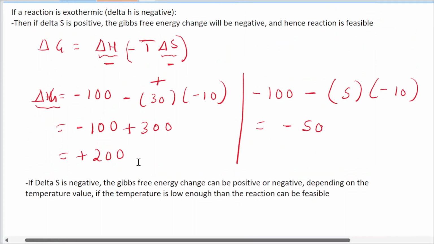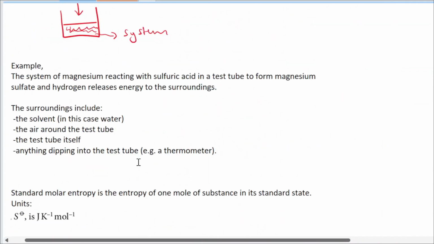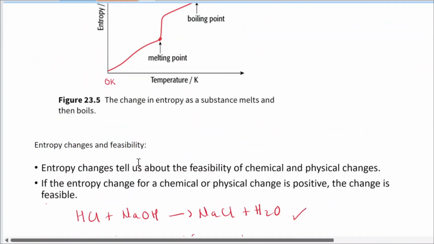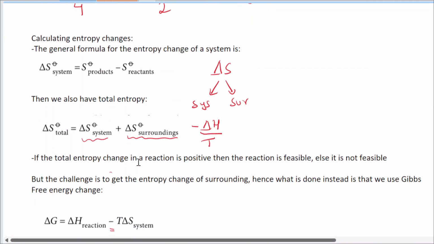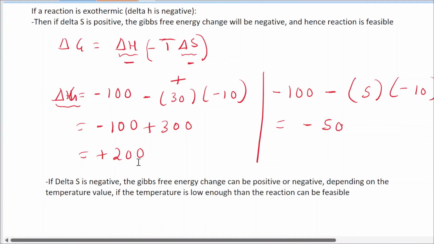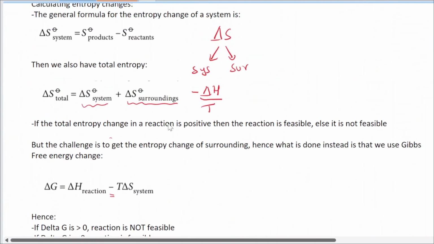Right, that's it for this chapter. I hope you understood the core concepts of entropy, and these are the main things that you will be asked on in your exam. I don't think they can ask anything apart from this in your exam, so make sure you study this well. And next we will do past paper questions, around I think 4 or 5 of them. And if you solve those, you'll be very good to go in your past papers.